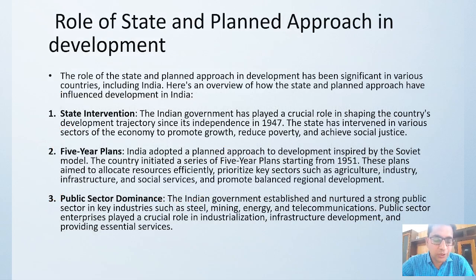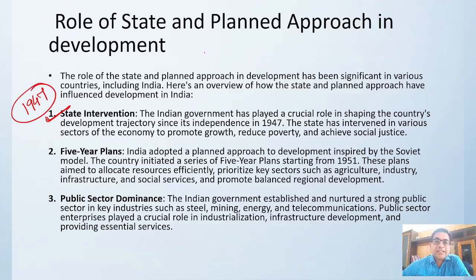Now, what is the role that the state has played in the development of the country? The state has done a lot of intervention from 1947, when India got independent.